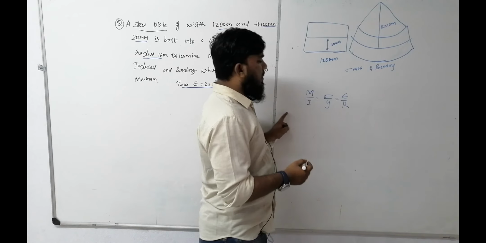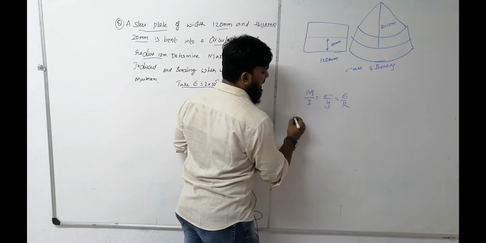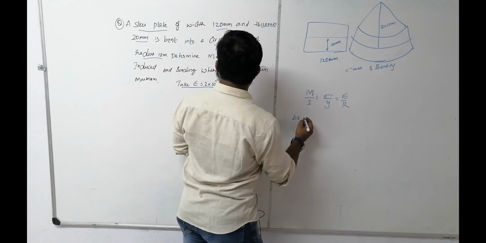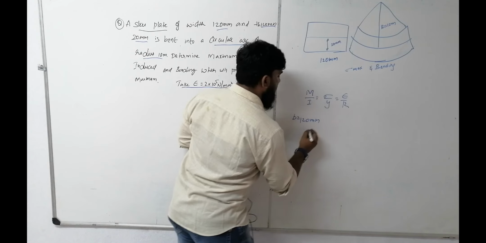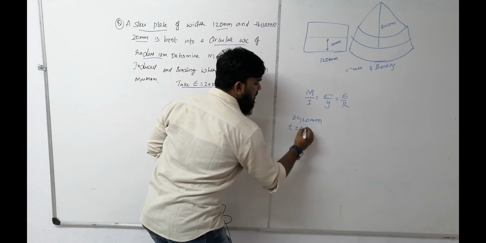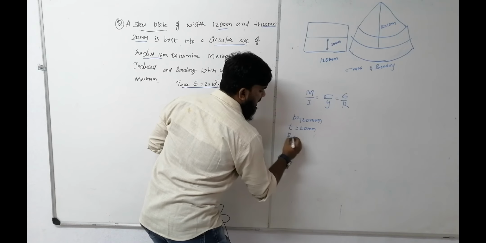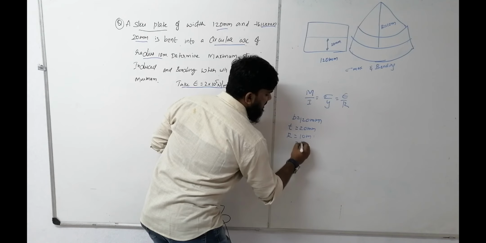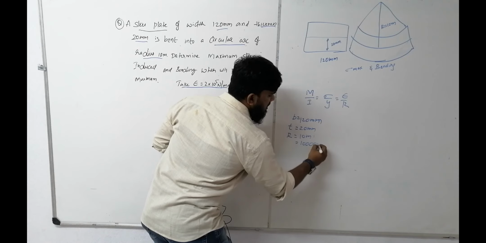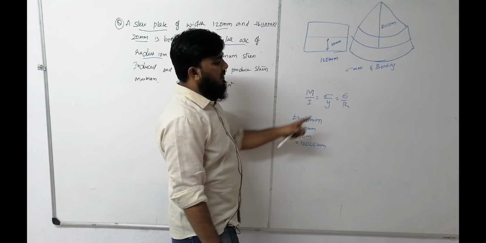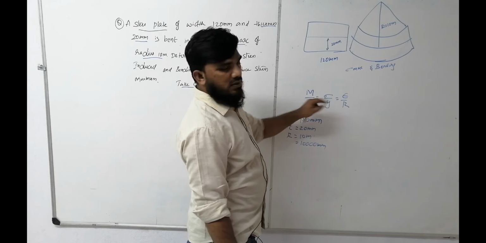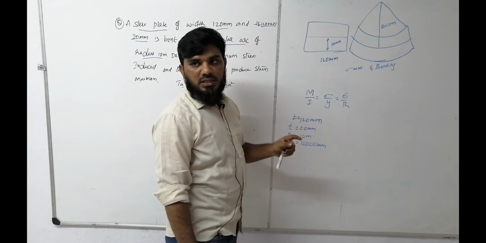Okay, so what is the given data? First of all, write the data. Width B is equal to 120 mm. Thickness T is equal to 20 mm. Radius R is given as 10 meters, that is equal to 10,000 mm. Clear? Now first of all they have asked us to find the stress.